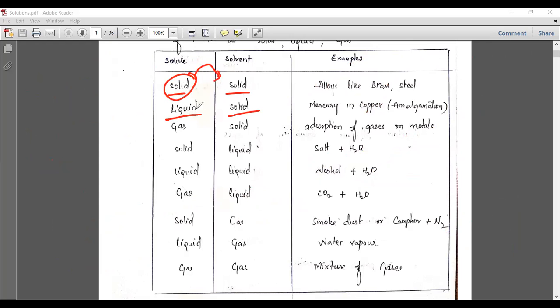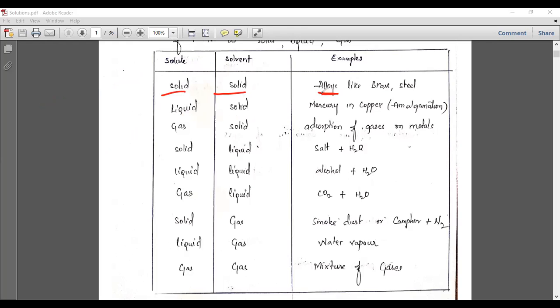If it is completely dissolved, definitely it is called a homogeneous solution, because if it is completely dissolved, you will get only a clear solution, that is a homogeneous solution. If this solid is not dissolving, and it is only depositing at the bottom, that means it is a heterogeneous solution. So that you should understand here. Let us see the first case, solid and solid.